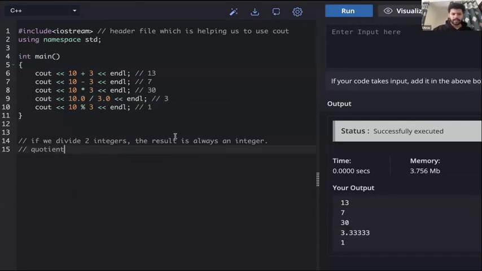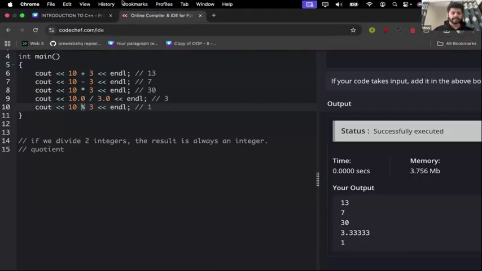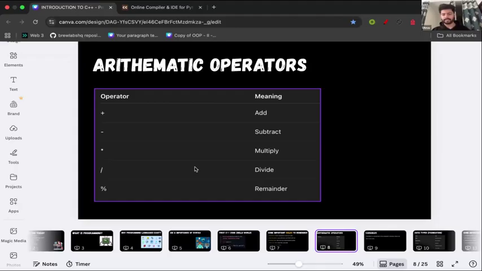Okay. So that's how these basic operators work: plus, minus, multiply, divide, and this modulo sign. And these three are very trivial. You need to take care of this divide and modulo. This gives quotient in case of integers, and this gives remainder. Perfect. Let's move ahead.